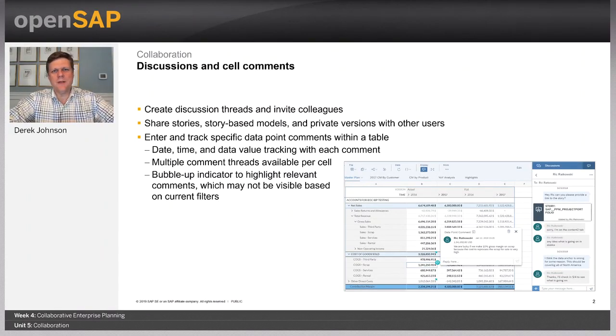So there's a few items that I'd like to cover as part of our collaboration capabilities. Two of the key things that we can do from a planning perspective is we rely on discussions to work with different teams and keep ourselves aligned as teams as well. And we rely on comments as well. The comments provide breadcrumbs for others that are looking at a plan, but not necessarily someone that we're trying to reach out to directly on a specific issue.